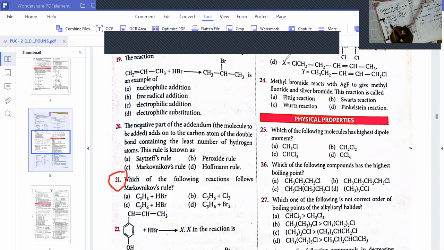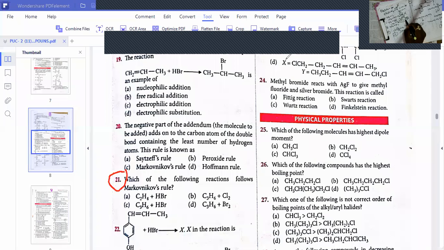Let's see option C. C3H6 means propene, but HBr is given. Dear students, CH3 CH double bond CH2, propene, and to this they have given HBr, addition of HBr. Now tell me, H attaches to which carbon? It must attach to the carbon containing more hydrogens. It is an unsymmetrical alkene, so the electrophile H plus attaches to the more hydrogen containing double bonded carbon, so the other carbon attaches to the bromine.